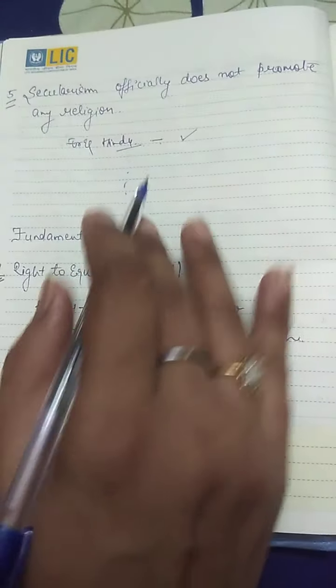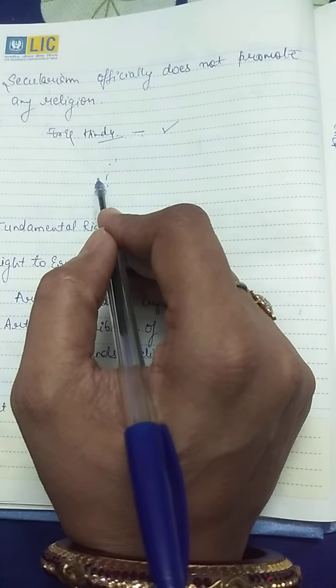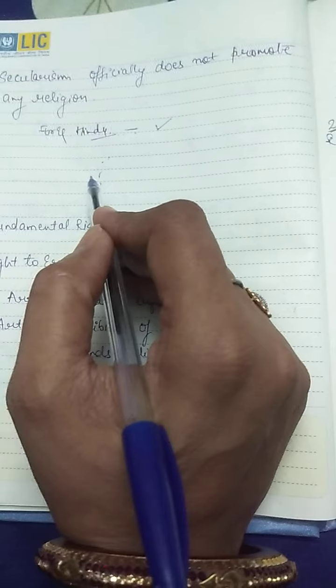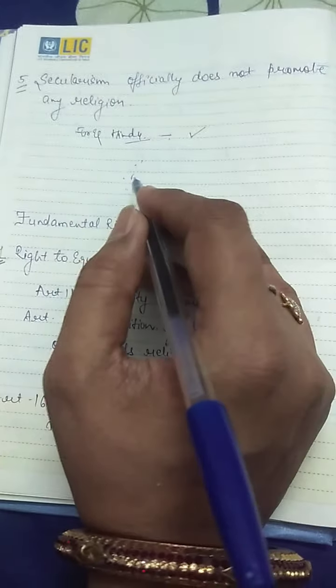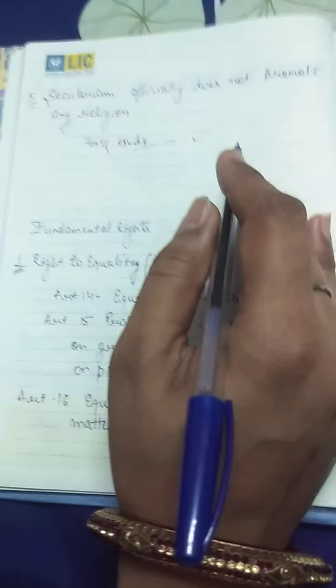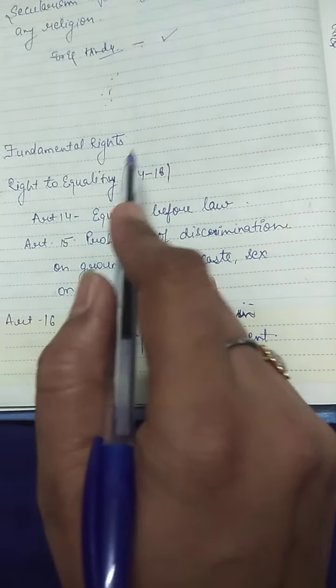It is not said that as you are living in Rajasthan, you have to follow the Hindu religion only, the Muslim religion can't be followed over here, or as you are living in Rajasthan, you have to follow the Christian religion. No, there is no state religion. That's it. Now, the third part of the lecture is fundamental rights.